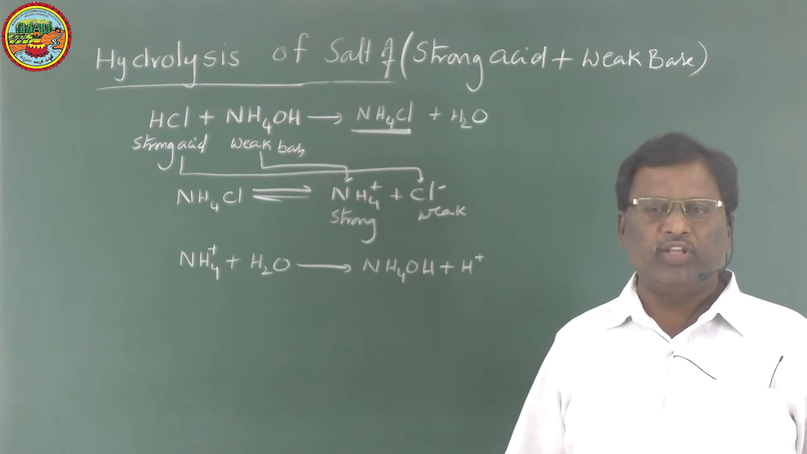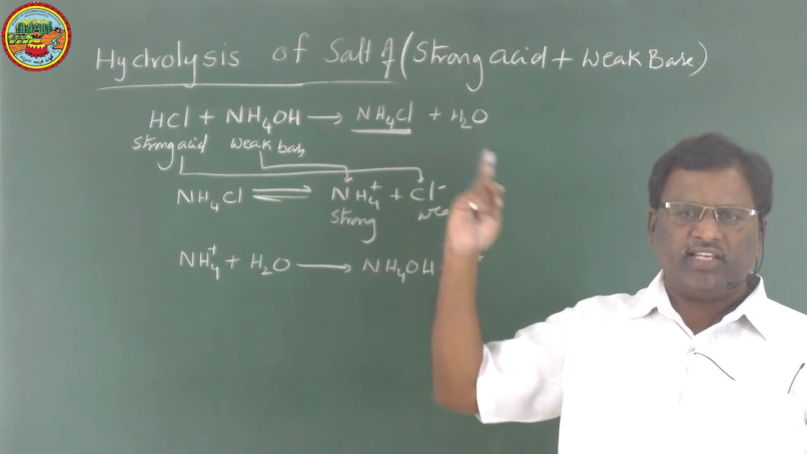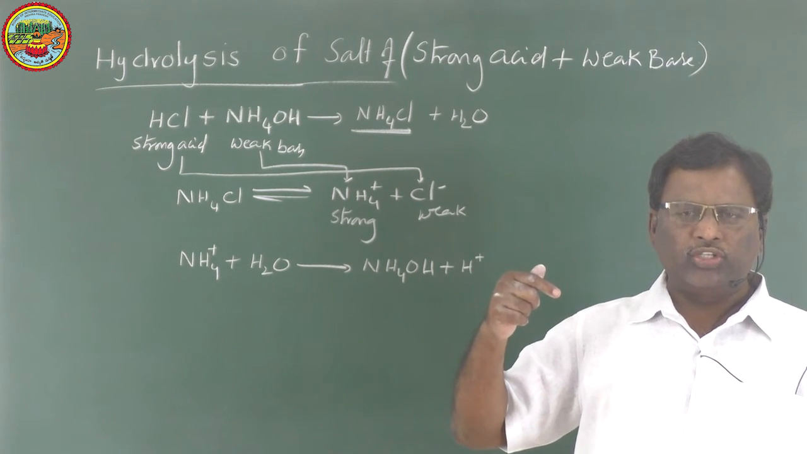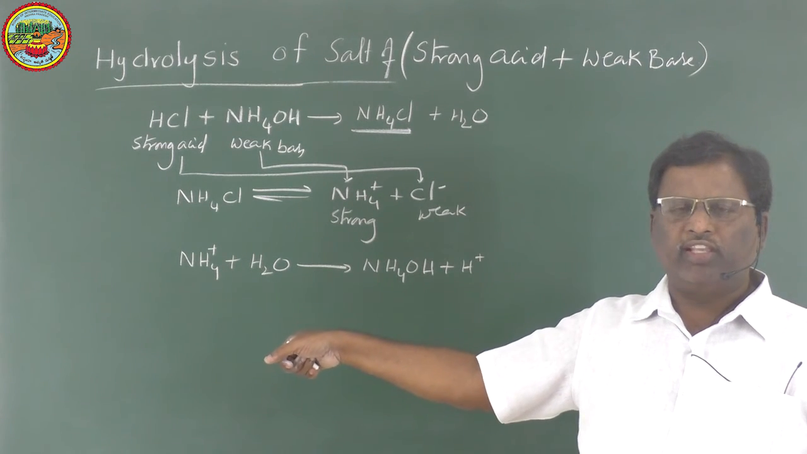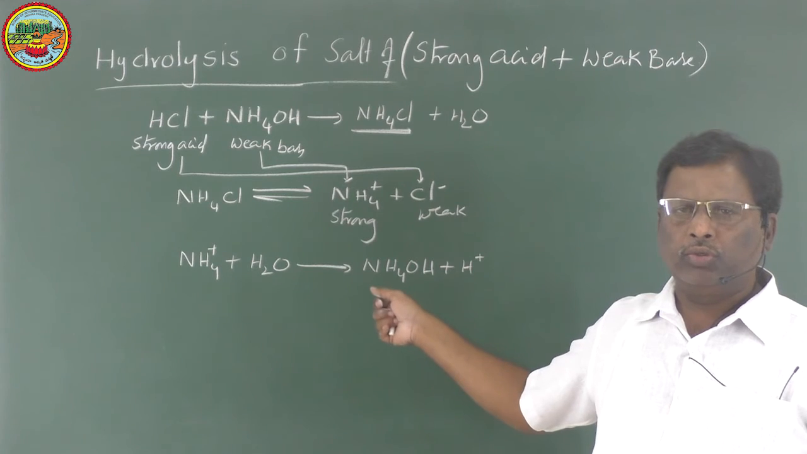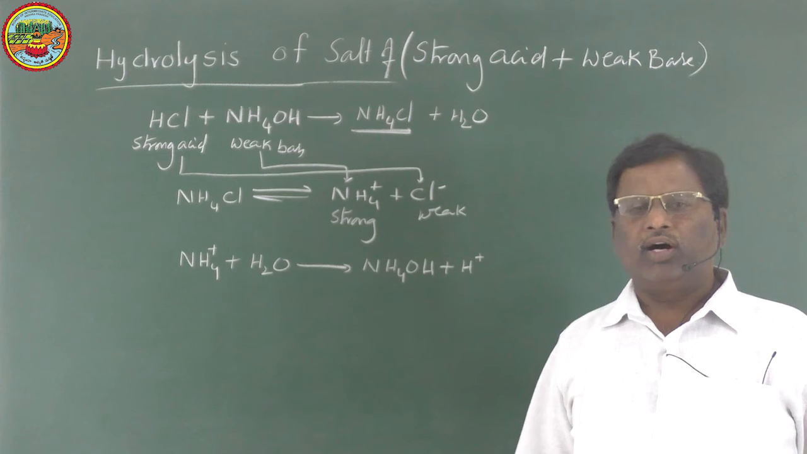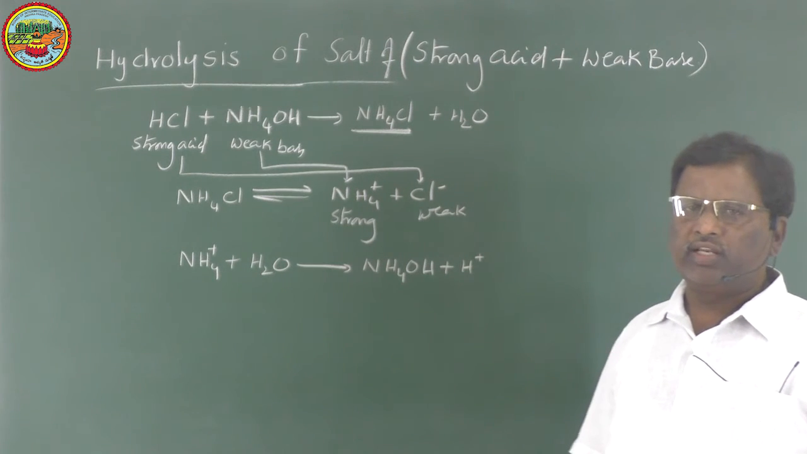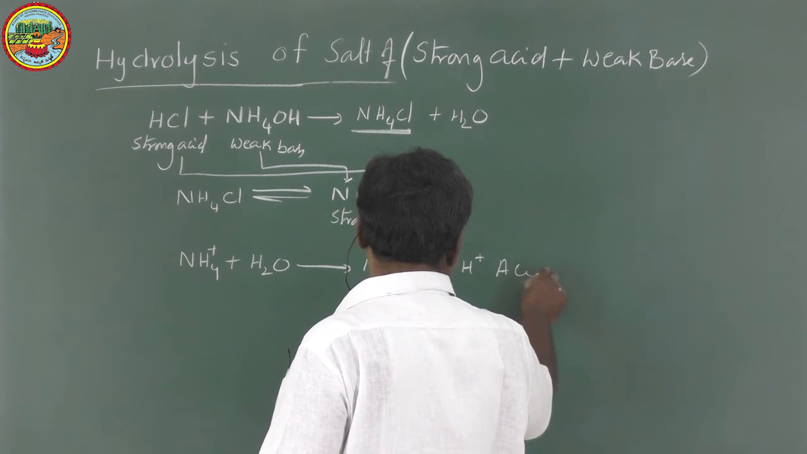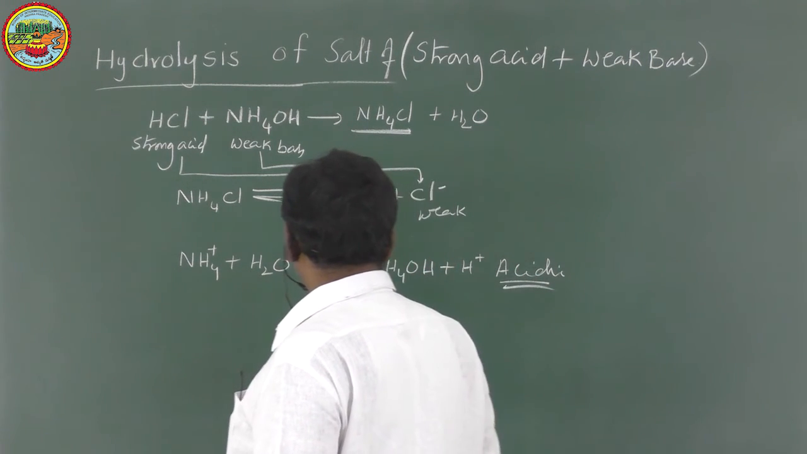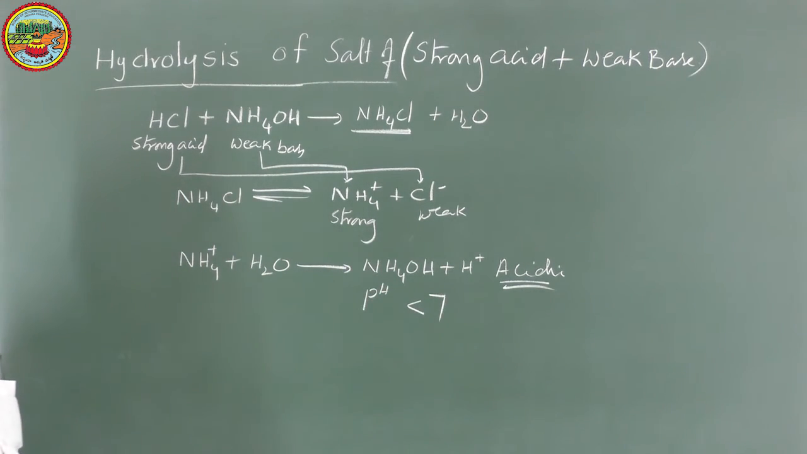In the previous case, in sodium acetate, the anion hydrolyzes water. When the anion hydrolyzes water, OH concentration increases, and the resultant solution will be basic in nature. Here the cation is hydrolyzing water. The cation will take OH minus ions from water and convert them into a weak base. Because of that reaction, H+ ions in water will increase, so the salt solution will be acidic in nature. So its pH is less than 7.